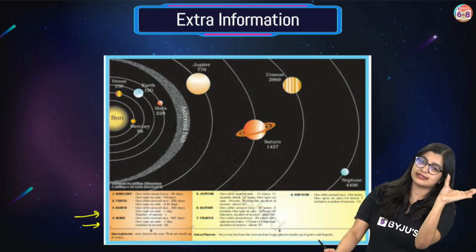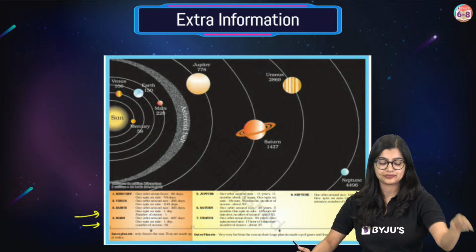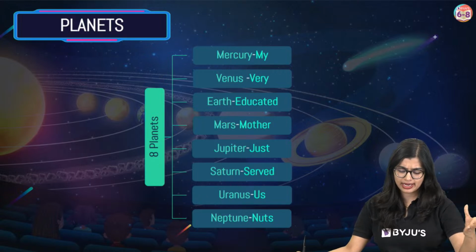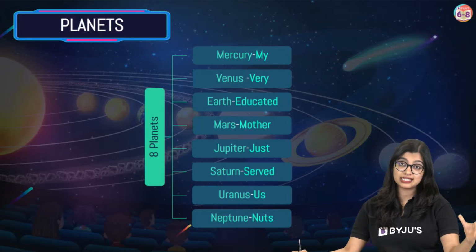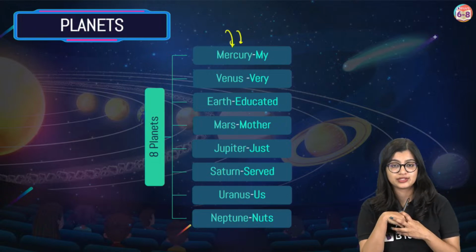Tilted means sideways, right? So earlier it was like this, and then we see that it is tilted. Now, this is an easy way for all of you to remember: My very educated mother just served us nuts. So that is a simple way of understanding about this, right?